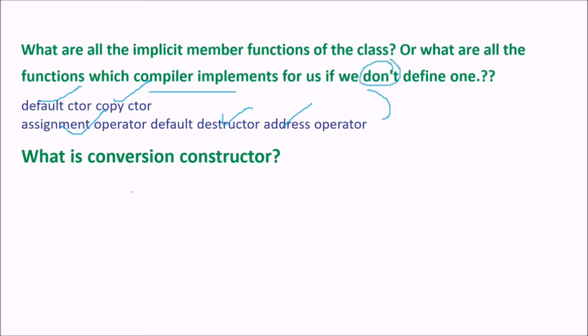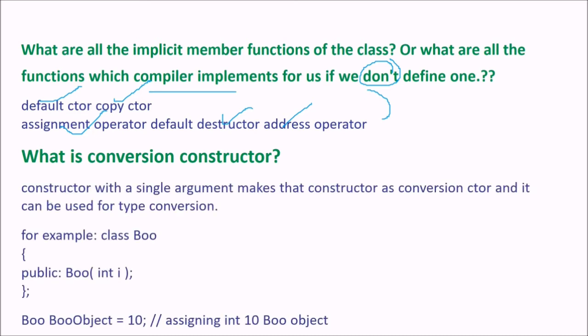What is a conversion constructor? A constructor with a single argument makes that constructor a conversion constructor, and it can be used for type conversion. For example, you have a class, and in it a constructor, whose name is exactly the same as the class name. So if BOO is the class name and you define a constructor taking an int, this will be a conversion constructor. So you can now assign, say, 10 to this BOO object.